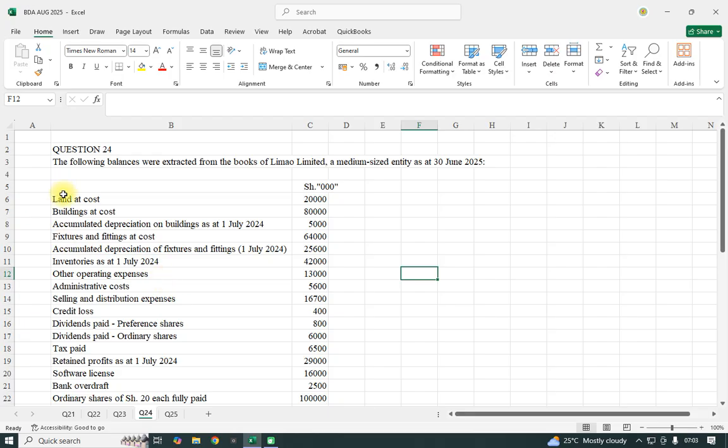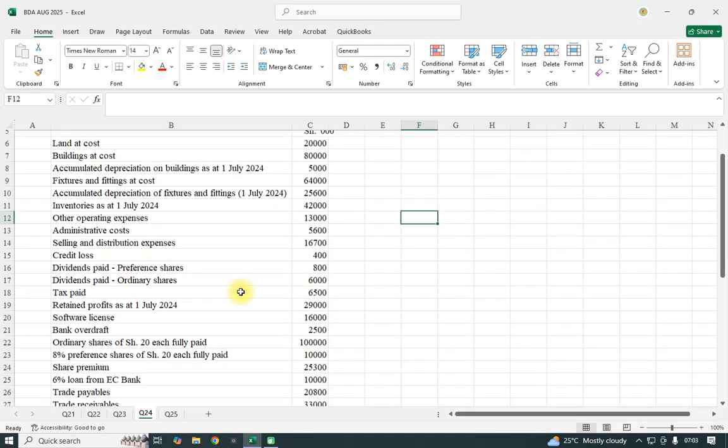So the question reads, question number 24: the following balances were extracted from the books of Limau Limited, a medium-sized entity, as of 30th June 2025. They have been given that particular information there.